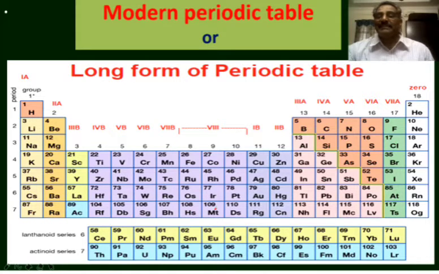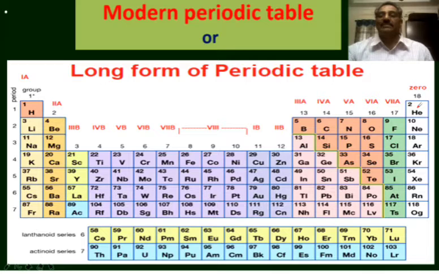The 7th period was filled very recently. Because of that, it also became the longest period. At the time of the construction of this long form of periodic table, the 7th period was incompletely filled, so it used to be called the incomplete period. The 6th period is the longest period, and the 7th period used to be called the incomplete period. But now the 7th period is also completed because of the discovery of the 118th element. So now the 6th and 7th periods are the longest periods.